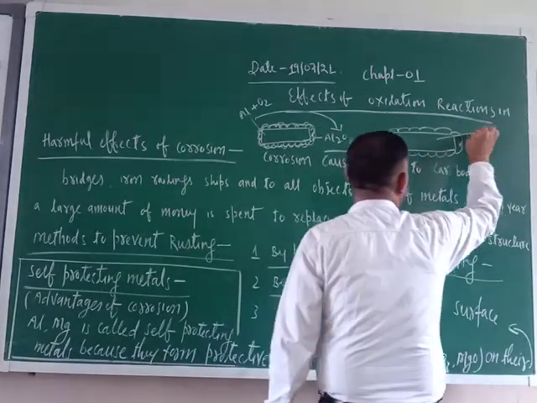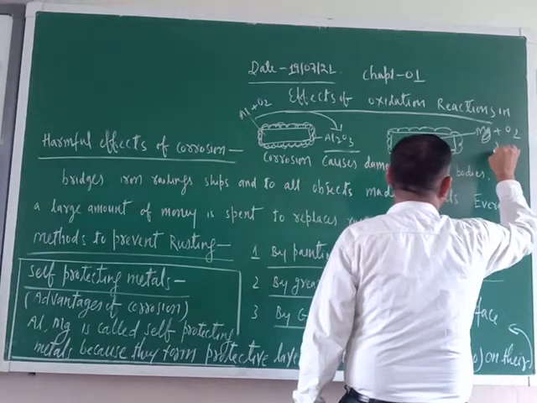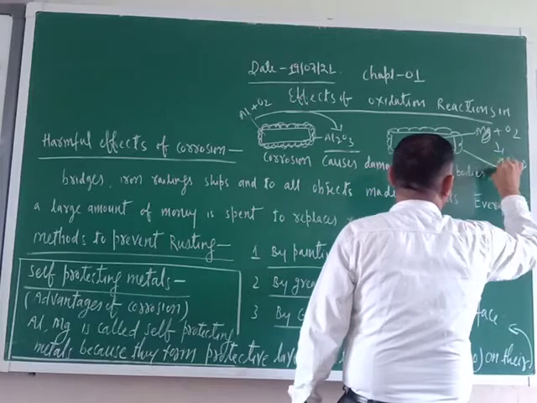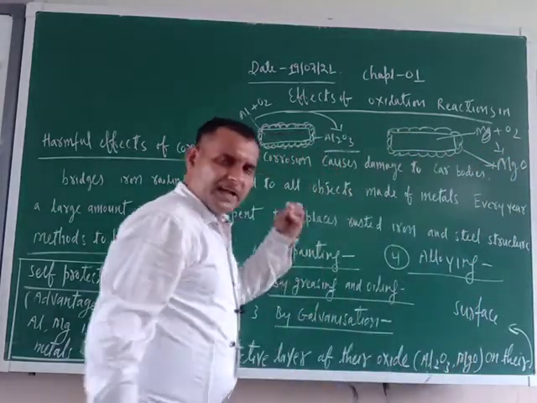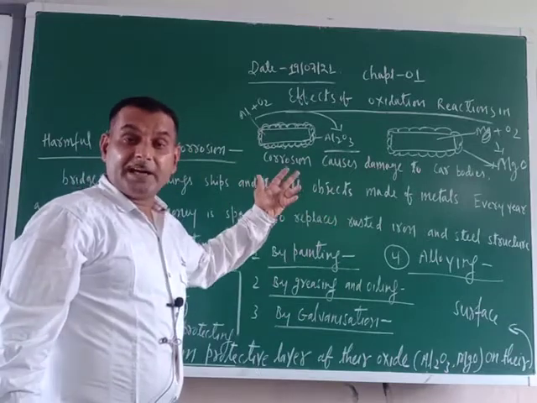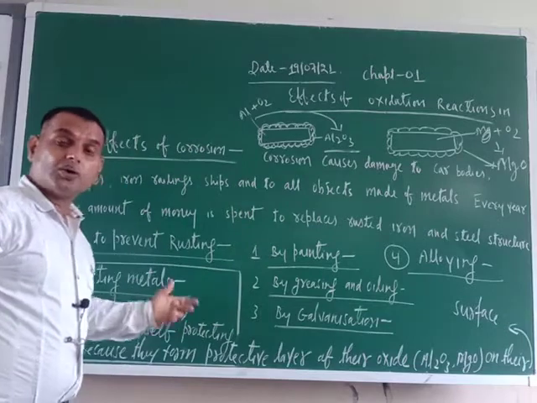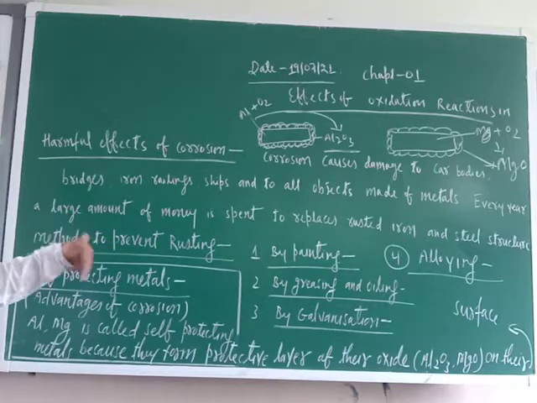Similarly, this magnesium will react with atmospheric oxygen and form magnesium oxide. This layer is magnesium oxide. Now this magnesium oxide layer prevents the magnesium from further corrosion or rusting. So here, in the case of self-protecting metal, corrosion is advantageous.